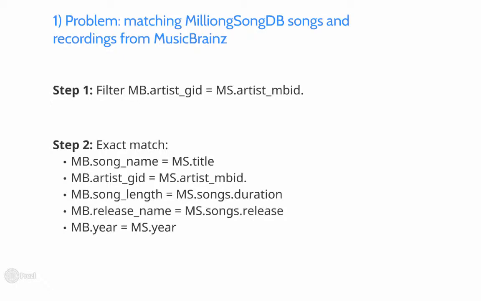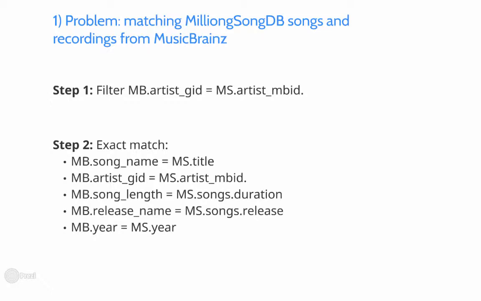The first one was matching songs from the Million Song database and recordings from MusicBrainz. First of all, 280 gigabytes of H5 files from the Million Song database were converted to an SQLite database, which was much smaller, less than 1 gigabyte. One track from the Million Song database should correspond to exactly one recording from MusicBrainz.